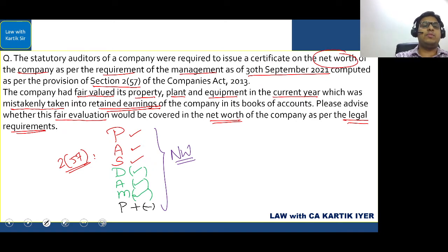Here they have said the company had fair valued its property, plant, equipment in the current year, which was mistakenly taken to retained earnings in its books of accounts. Please advise whether fair valuation would be covered in the net worth. Even though the valuation has been done fairly, any appreciation or depreciation will not be part of the net worth. That you should remember always. Easy. That is what the answer will be in this case.